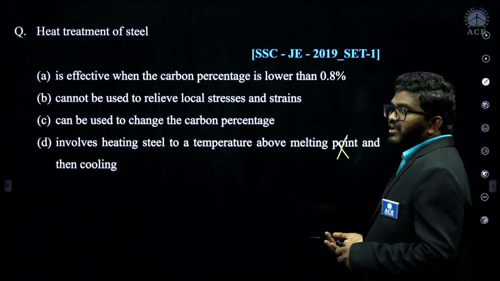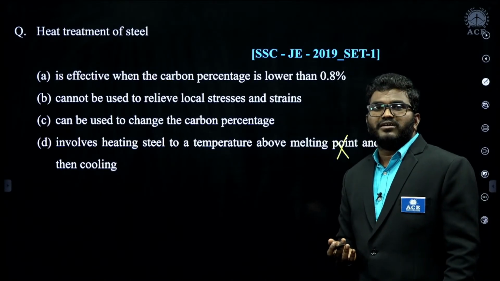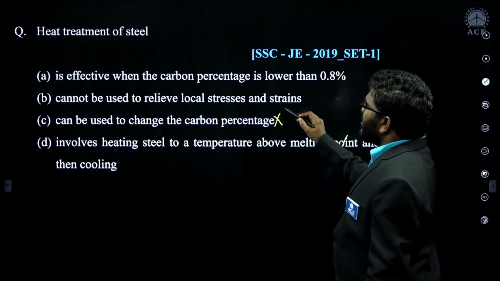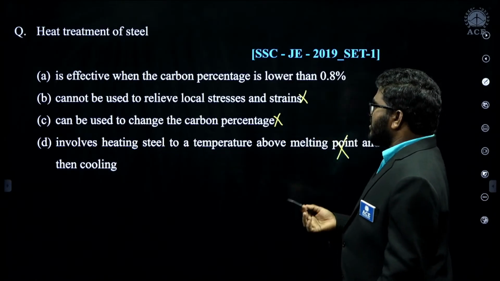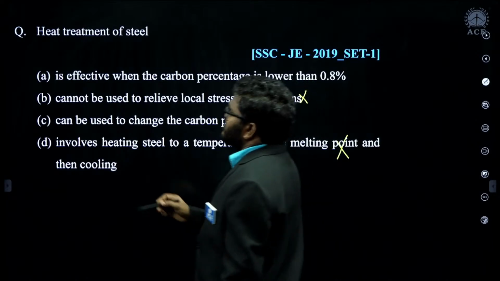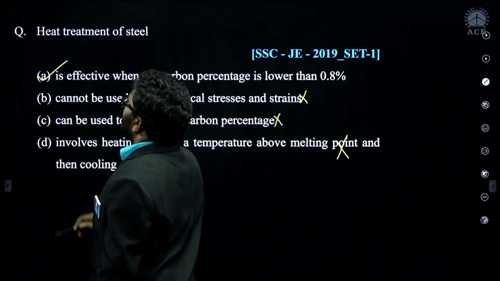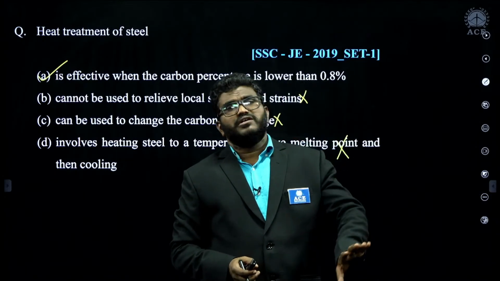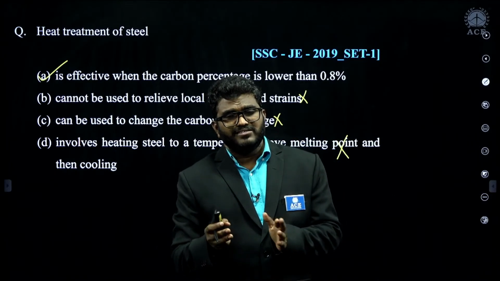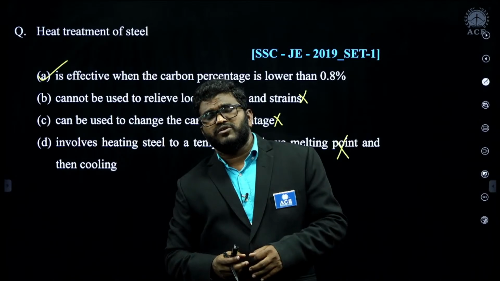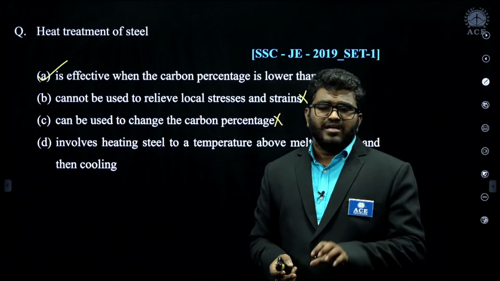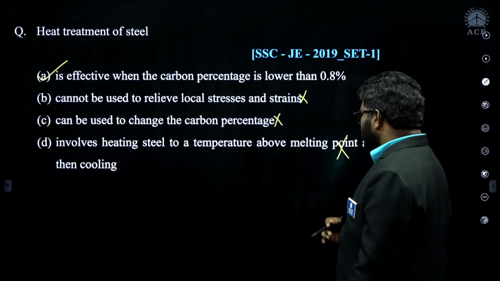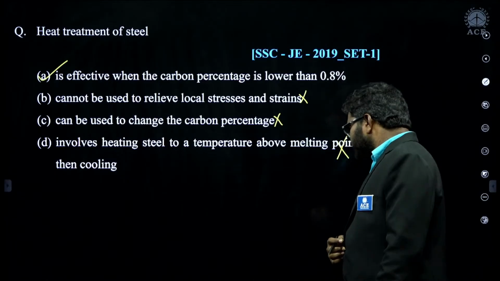No, we are not heating the material above its melting point. So that is also not correct. The most appropriate answer is A. Heat treatment of steel is good up to 0.8 percent carbon. Above that, because of the higher carbon percentage, the properties may not improve much. So A is the correct answer.